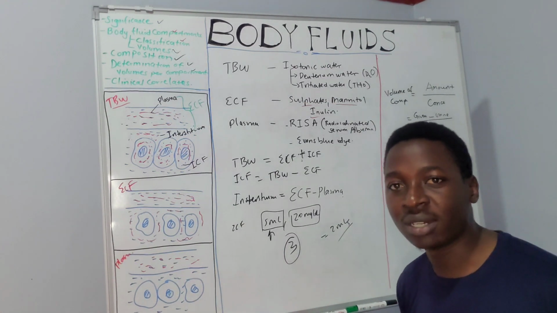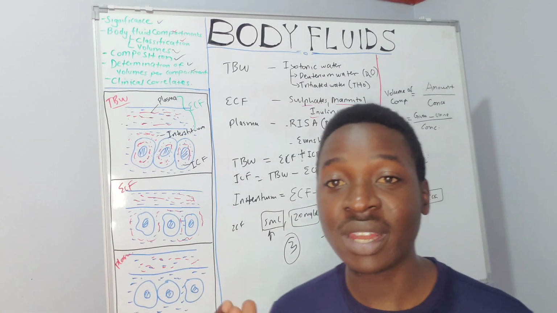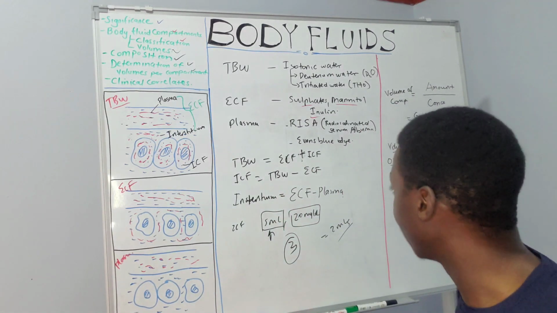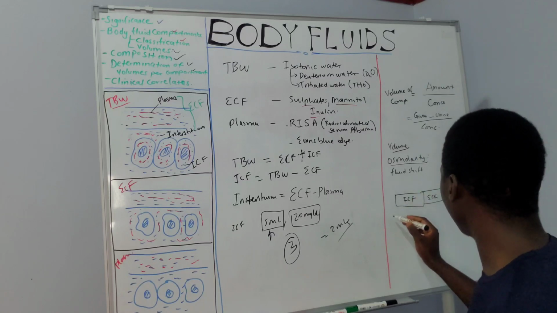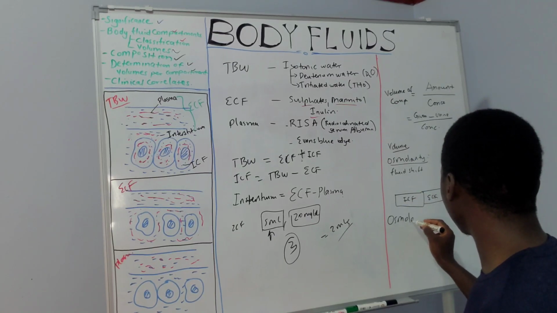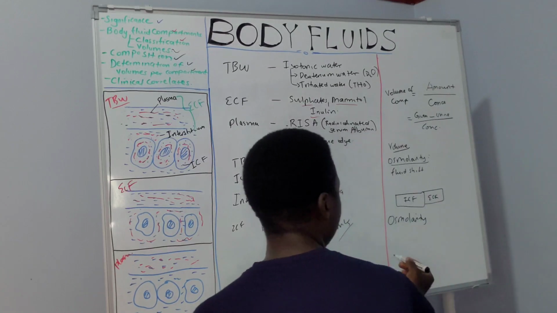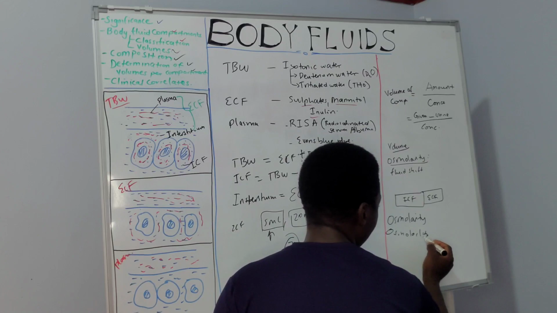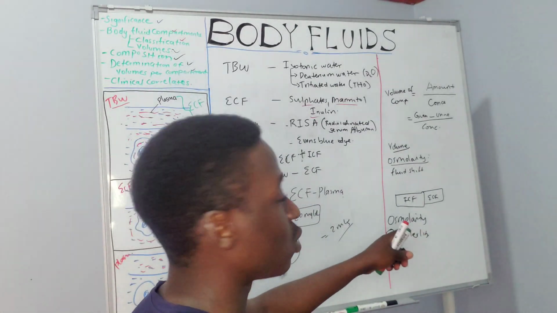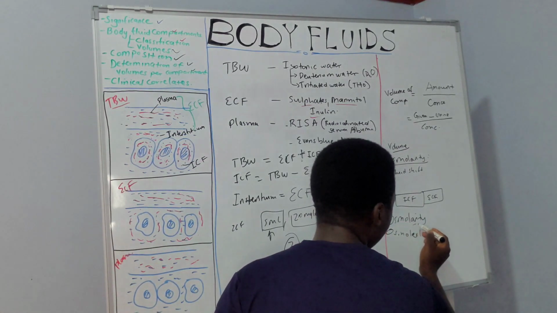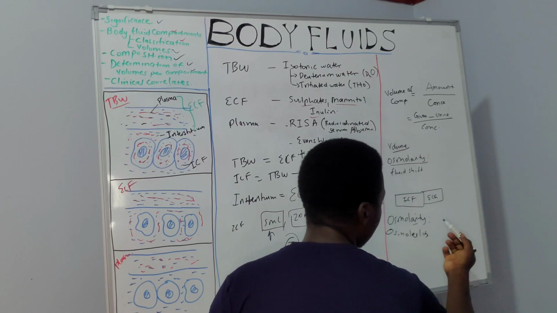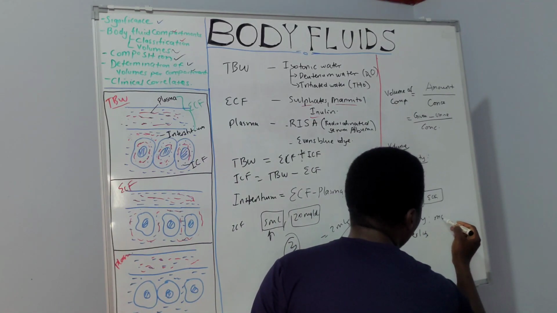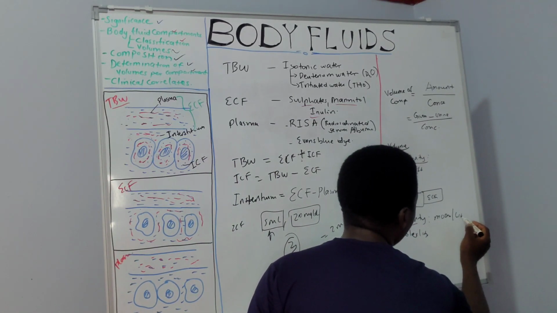Simply put, what is osmolarity? Osmolarity refers to the number of osmotically active molecules expressed in milliosmoles per liter. You've heard of the terms osmolarity and osmolality. There's one with L and there's one with R. So osmolarity, this is R. The amount of osmotically active substances is expressed in milliosmoles per liter.